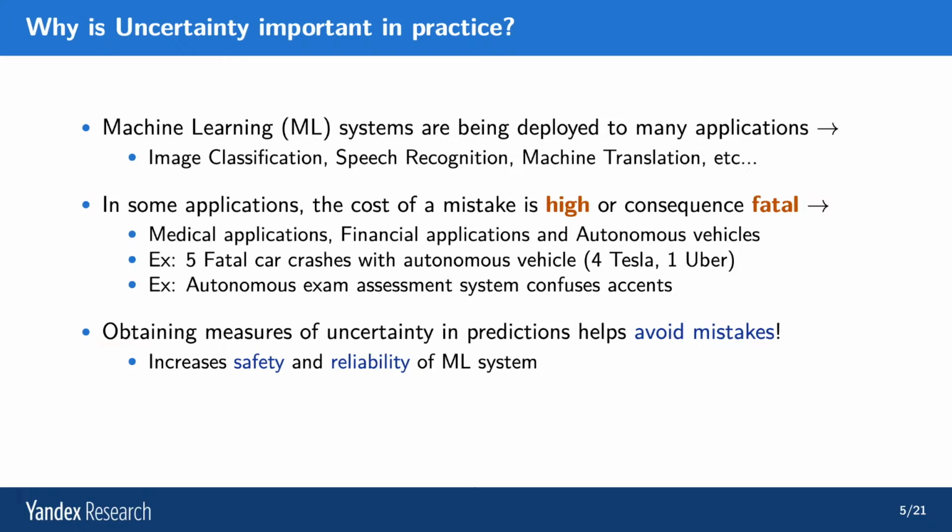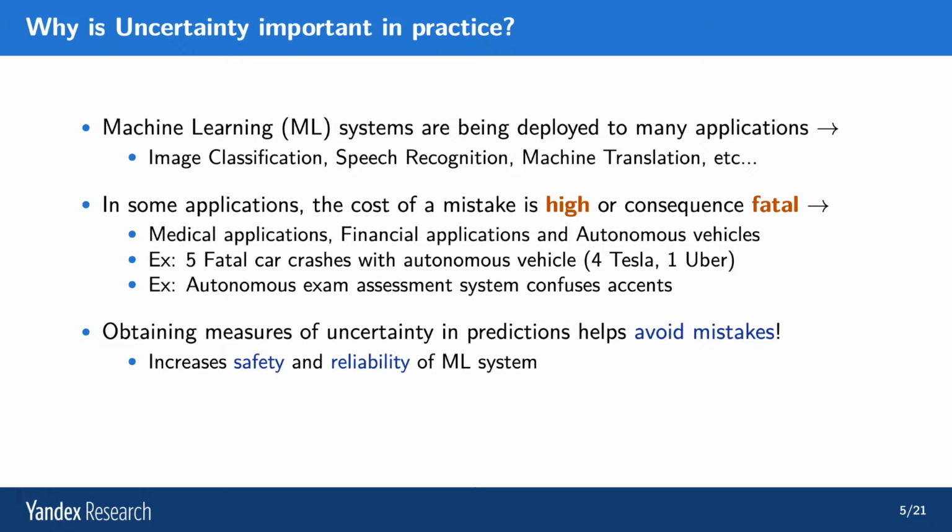For example, over the last 4 years or so, there have been 5 fatal car crashes with autonomous vehicles. 4 Tesla cars have crashed and 1 Uber car has crashed. And this is unfortunate, and we'd like to avoid these situations.